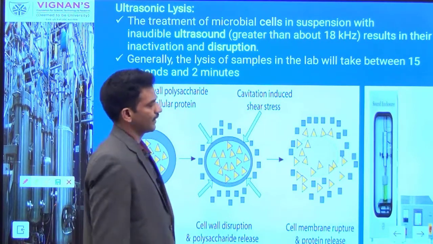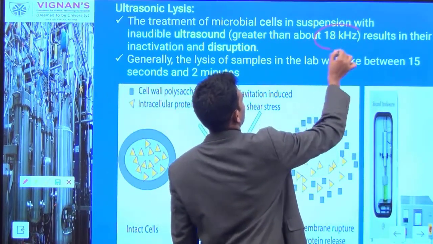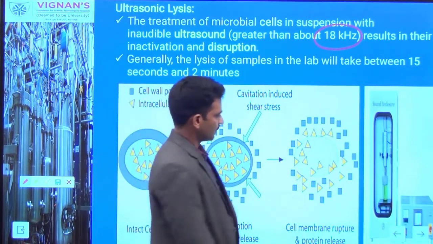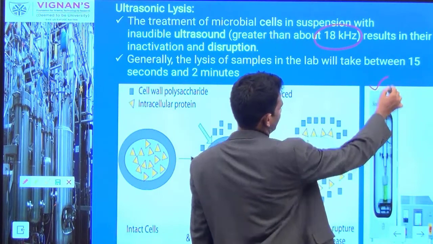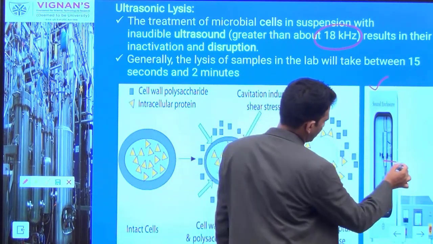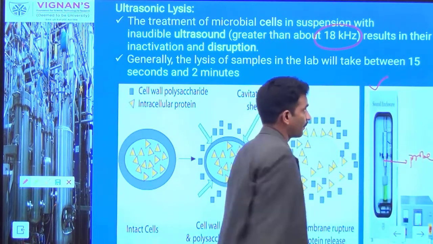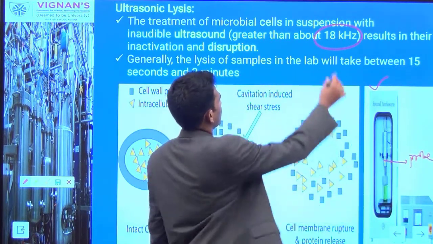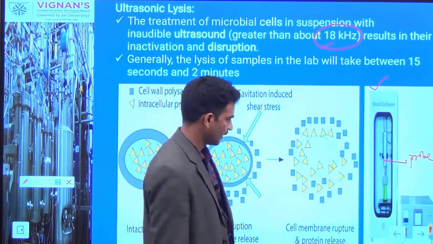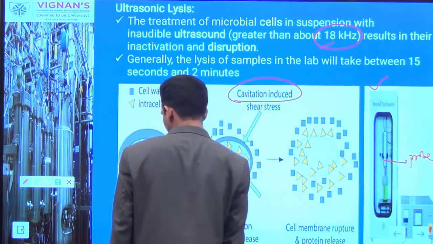And the other method is the ultrasonic method. In the ultrasonication method we use ultrasonic waves, where the frequency you can use is more than 18 kilohertz. Here you can see the typical view of the sonicator. There is a provision here, a sonication probe, and you can apply ultrasonic waves of more than 18 kilohertz. Now cavitation is induced here.